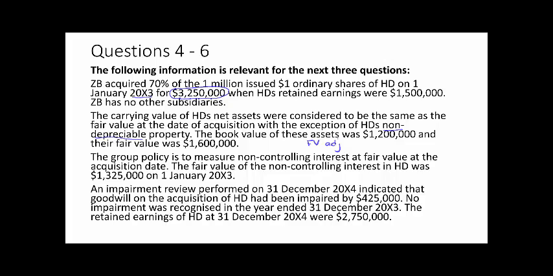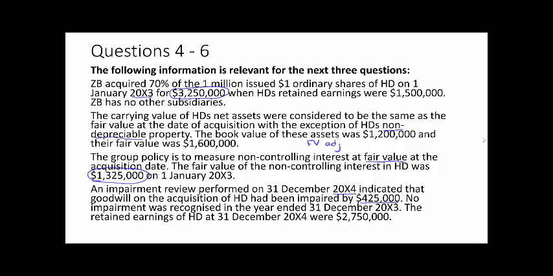It then says that the group policy is to measure non-controlling interest at fair value, and that at the date of acquisition, that fair value for NCI was deemed to be 1.325 million. Final paragraph is about an impairment, which says the impairment review that they've undertaken at the date that we're trying to calculate at, 31st of December 2004, suggests that goodwill has been impaired by an amount of 425,000.